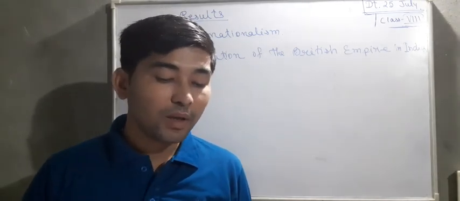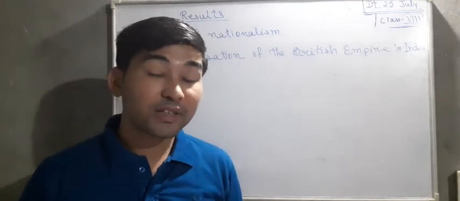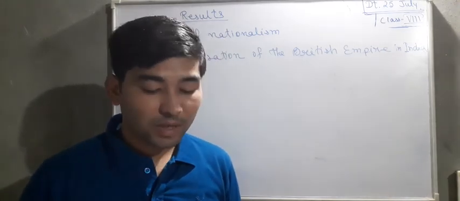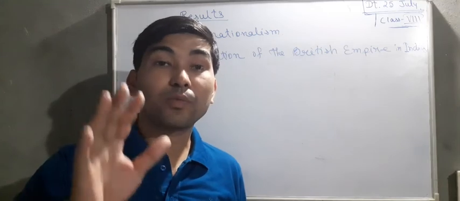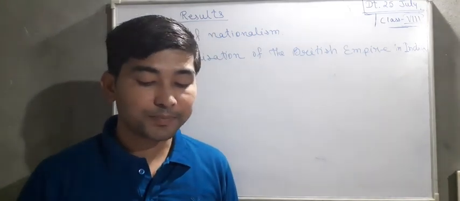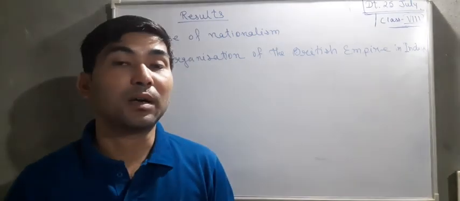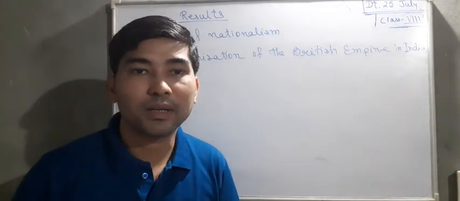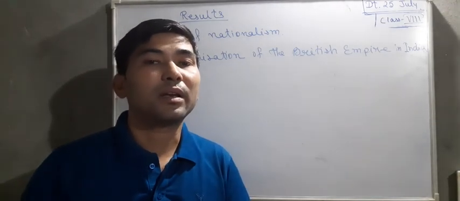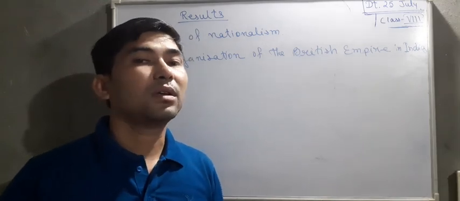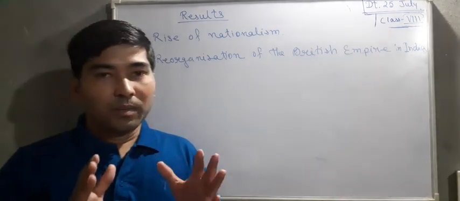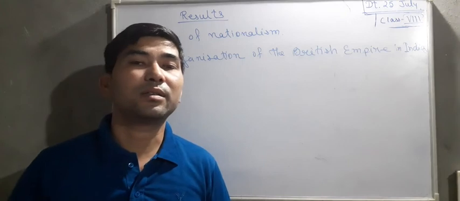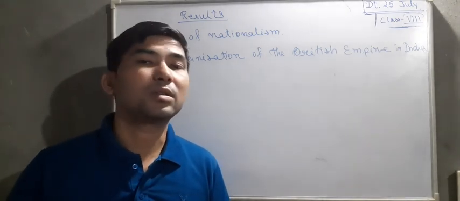Then comes Lord Canning, who became Viceroy of India after the revolt, and his successor put in place several schemes to develop the country. The most important outcome of the revolt we could see here was that India passed onto the crown from the company. Now the East India Company cannot do whatever they want. It is the crown, the British government, the British Empire, that can now look after the Indian people. Almost 100 years the East India Company ruled, and almost 90 years the British Crown ruled India.